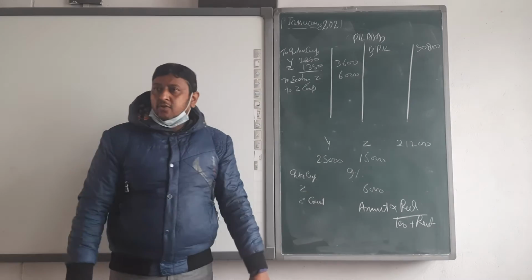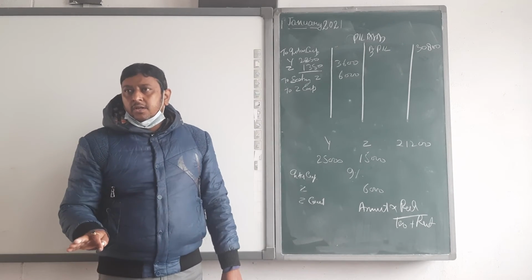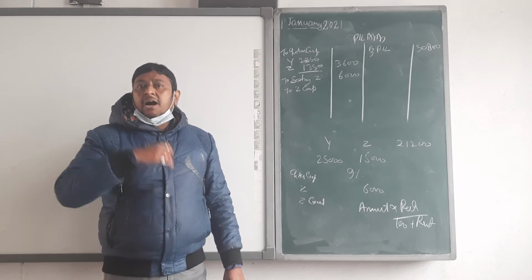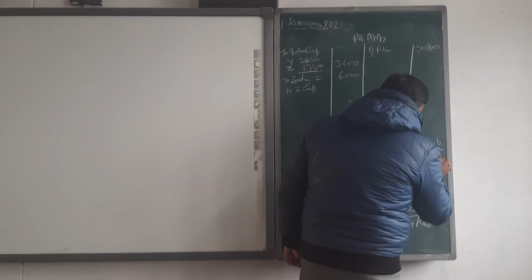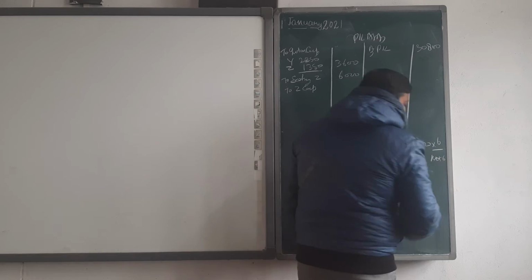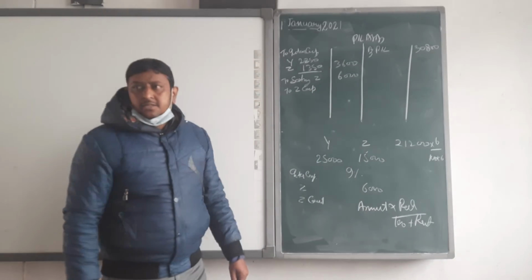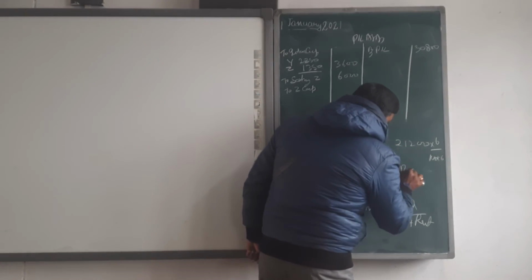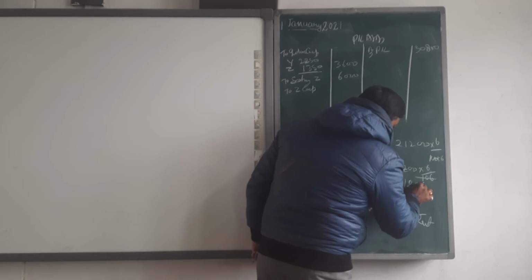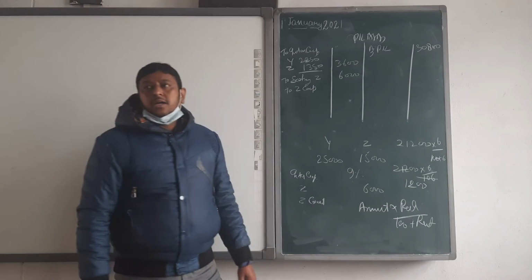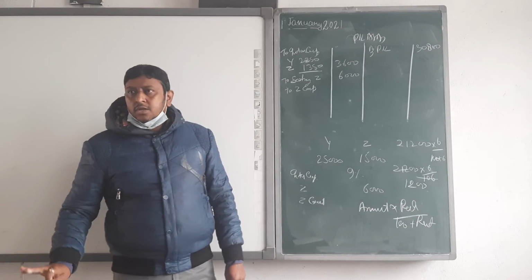On this value we are going to calculate 6%. That commission is after charging such commission, means 6 upon 100 plus 6. It means 21,200 into 6 upon 100 plus 6. That amount is 1,200. The commission amount is 1,200.